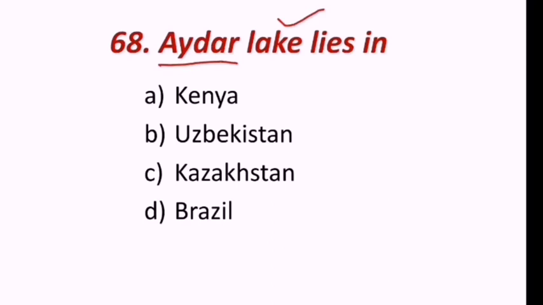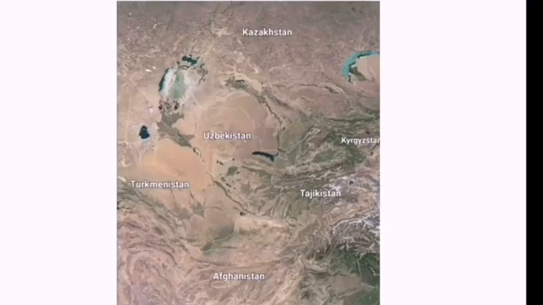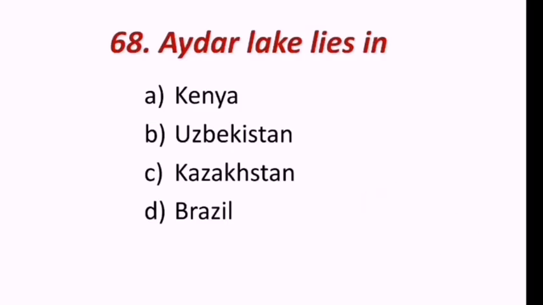Idar Lake lies in Kenya, Uzbekistan, Kazakhstan, Brazil. Idar Lake, very important. This is located in Uzbekistan. This is the Idar Lake. Hence the correct answer is B, that is Uzbekistan.